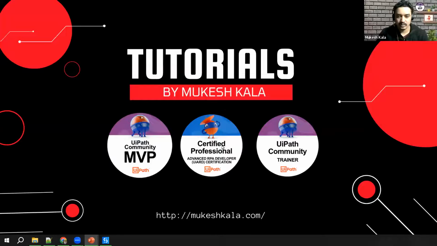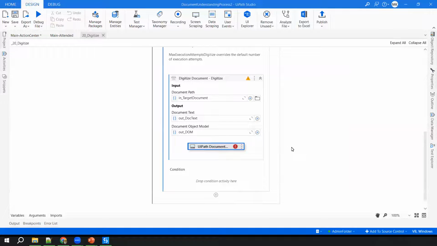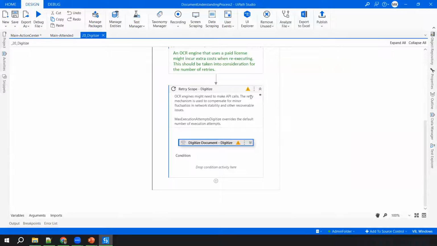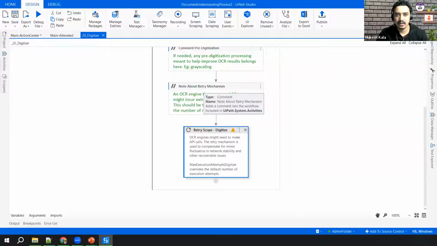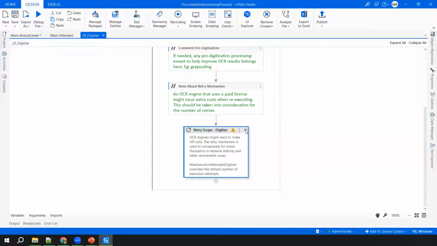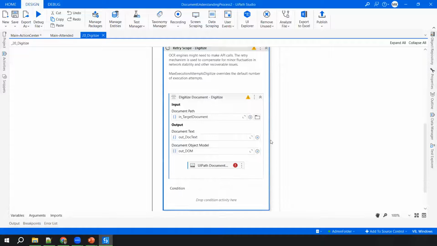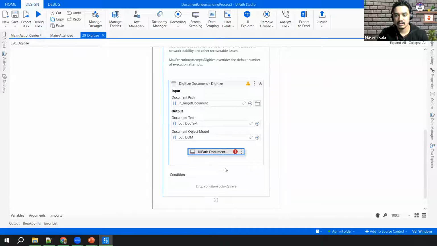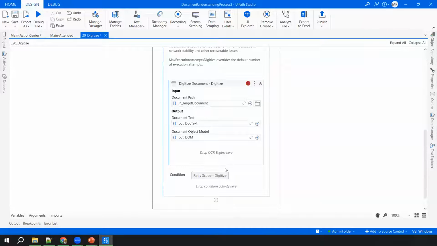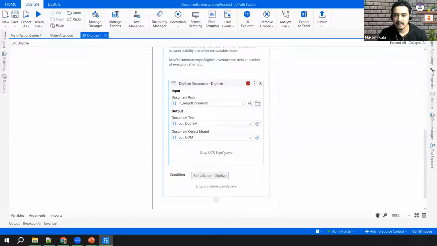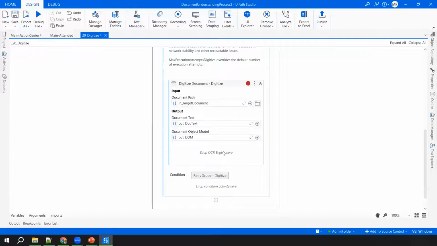Okay, let me share my screen. I think I got your question. You are able to see my screen, right? Yes. So this one, you don't want this, right? Can you please open the digitize document? Yeah. Remove that UiPath document OCR. Now you can see that at least one OCR engine should be provided. So in that case, when we are using native text documents, we don't want this OCR.